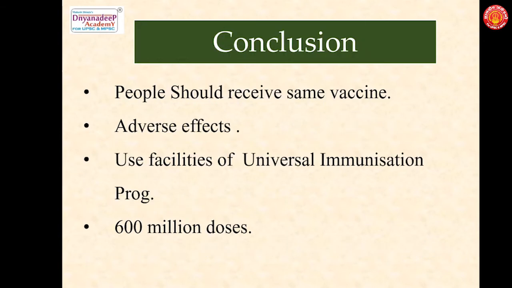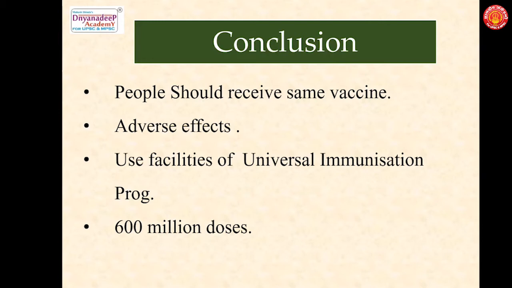So we can conclude by saying that the challenge would be when more than one vaccine, as I said in the beginning, the government is in the process of giving a yes to 2 vaccines. But when both vaccines are out in the market, the challenge would be that if a patient has received one vaccine, let's say vaccine A, the second dosage also has to be vaccine A. If vaccine B is administered, it is going to be very dangerous for the patient. That would be a major challenge.